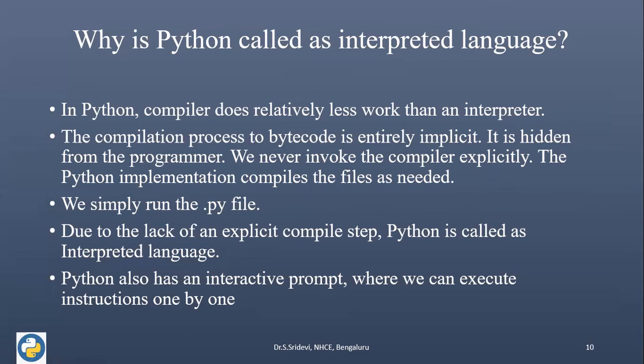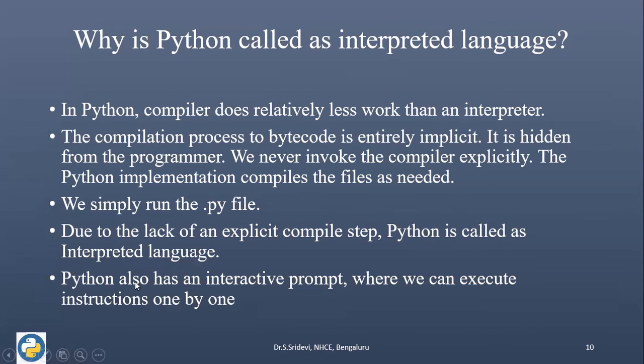But here we are not doing that. We are simply pressing the button for running the program. The Python implementation compiles the files as needed. We simply run the .py file. Due to the lack of an explicit compilation step, Python is called an interpreted language.